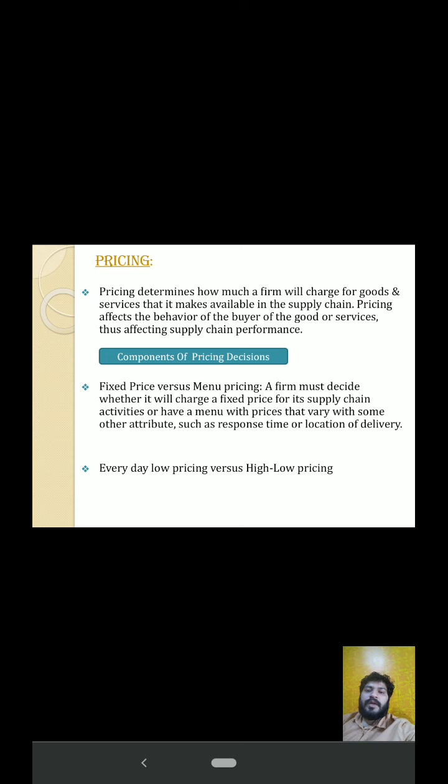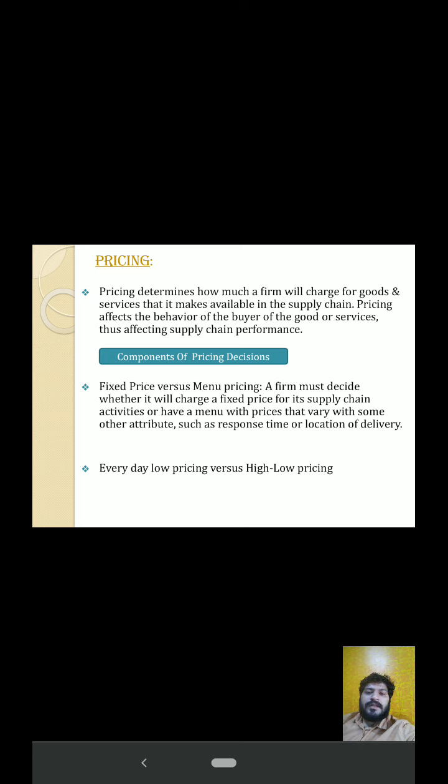Pricing. Pricing determines how much a firm will charge for goods and services that it makes available in the supply chain. Pricing affects the behavior of the buyers of the goods or services, thus affecting supply chain performance. Components of pricing decisions are fixed prices versus menu pricing.